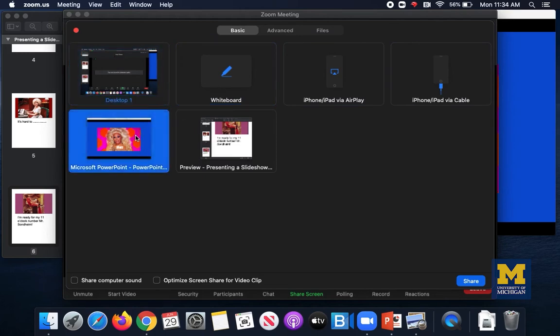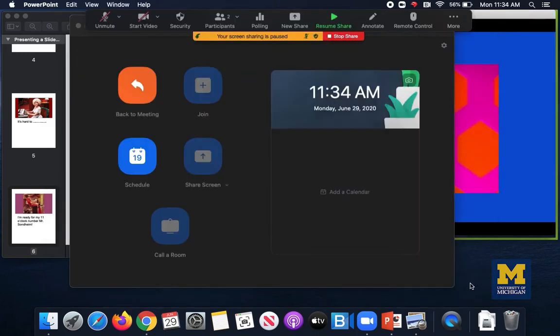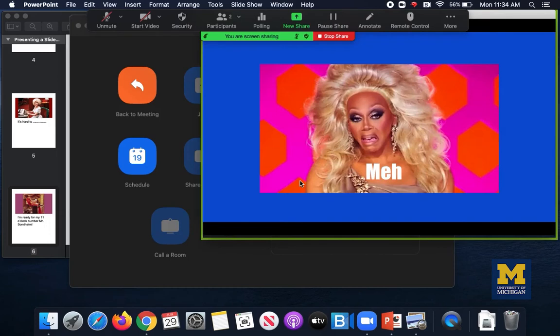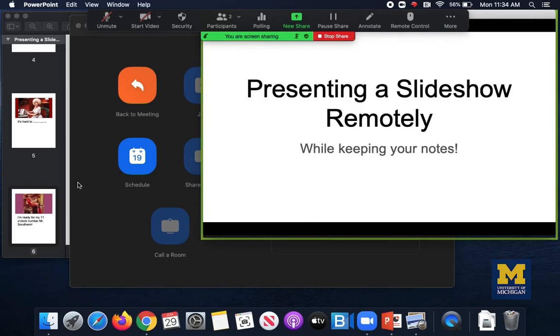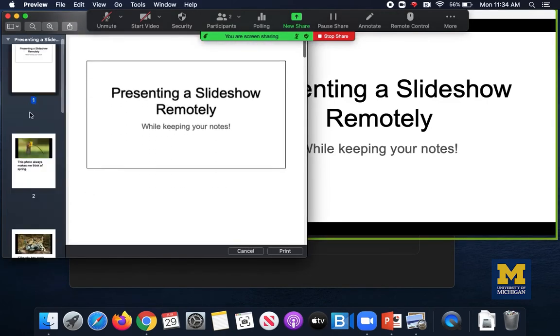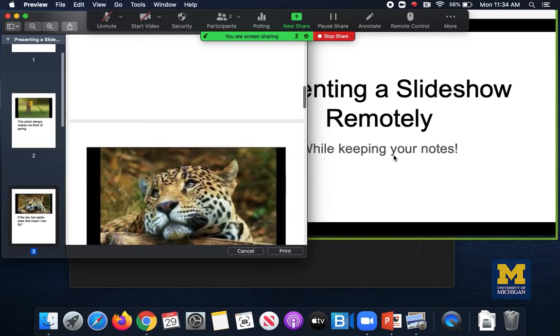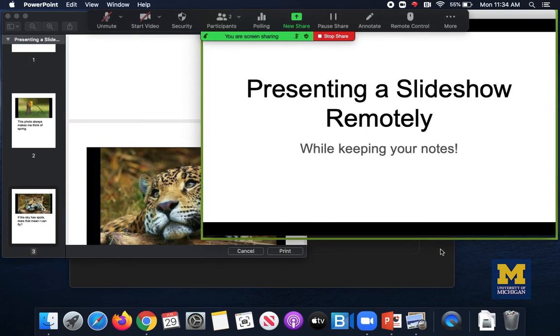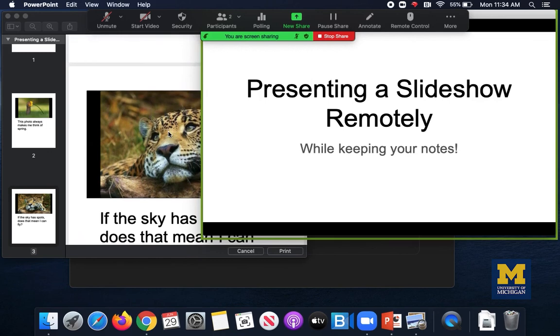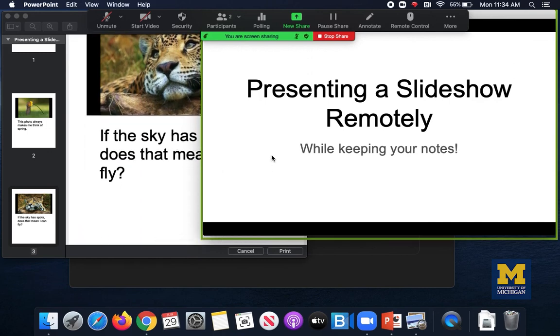I want to share just the PowerPoint window, and when I select that, you'll see Zoom brings up the highlight around just that window, and if I'm not on the right slide, I can always go back to it and use my arrows, get to the start of the slideshow, and then I have to get my slide notes ready. So this window here is my notes. This window here is my slides, and you see the highlighting. That's the part that's going to be shared with your audience. It is a little bit clunkier than Google Slides, but it can be done. It just takes a little bit of practice, and that is using PowerPoint with Zoom.